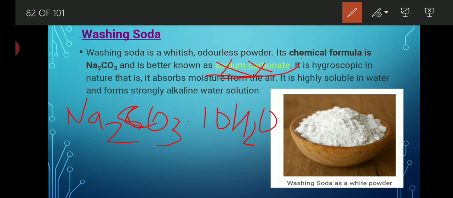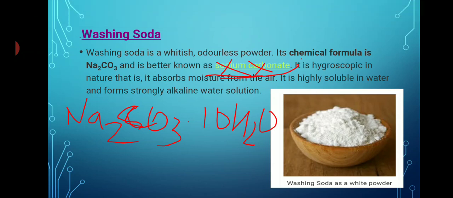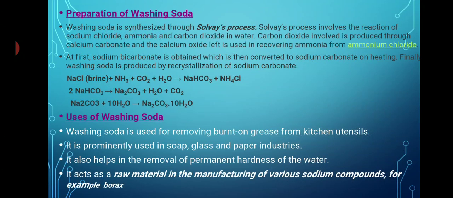How are we able to obtain it? We are able to prepare washing soda by continuous heating of baking soda, and after that whatever soda ash we obtain, it undergoes the water of crystallization process, and then we are able to get our washing soda. Washing soda we are also able to obtain from the Solvay process.